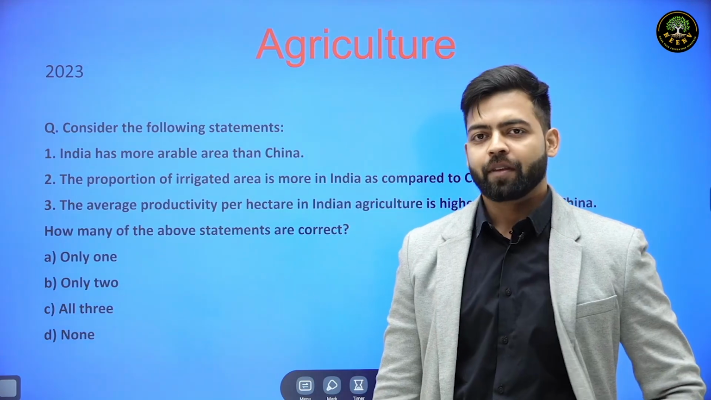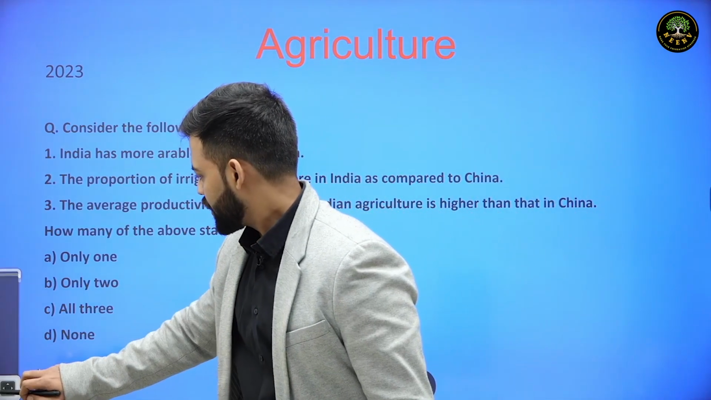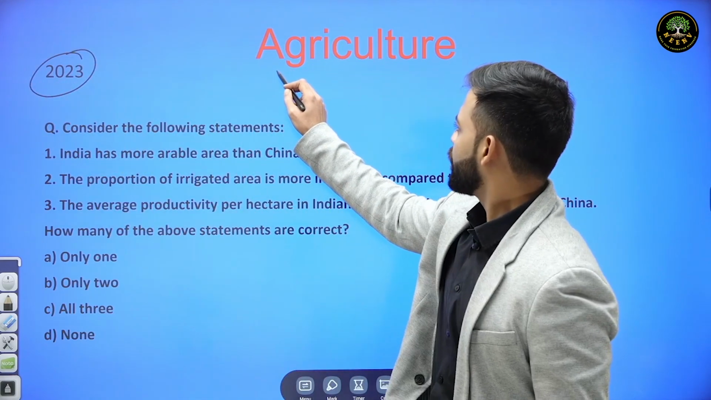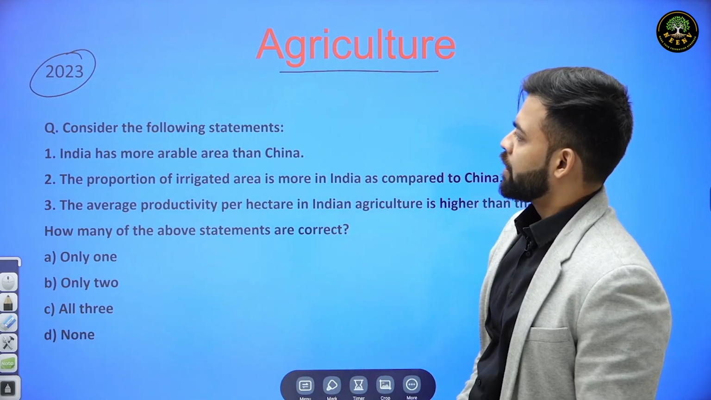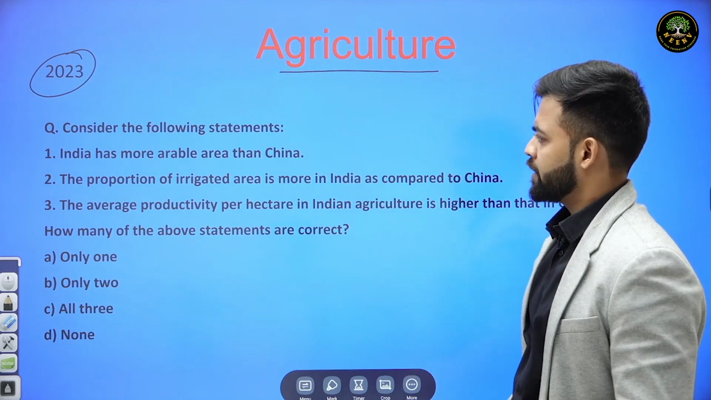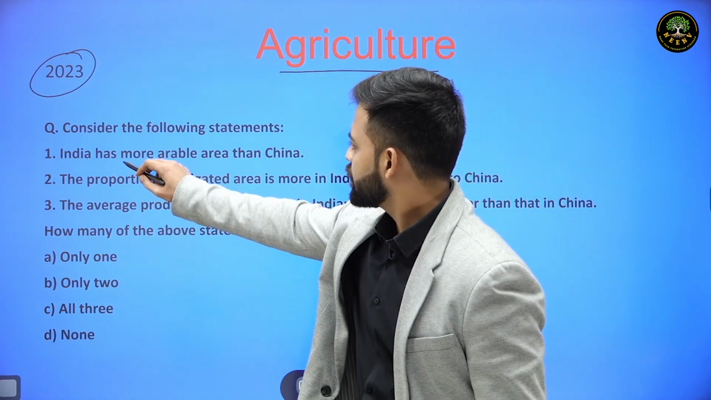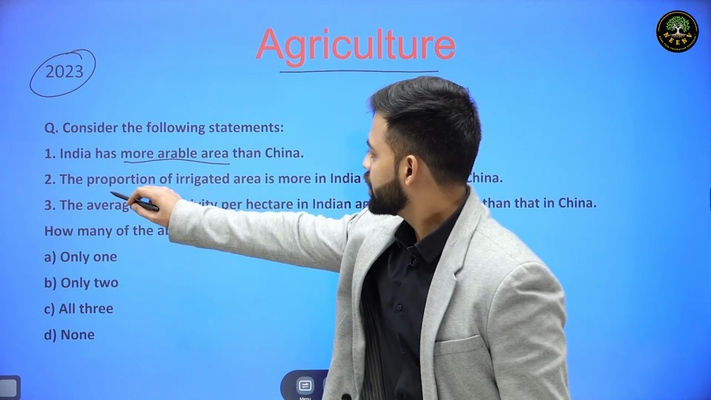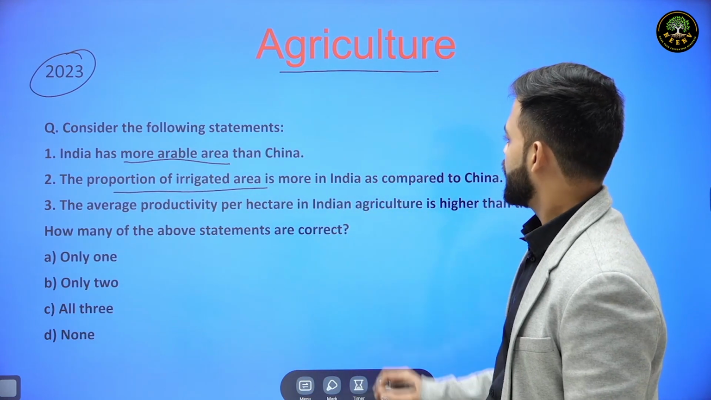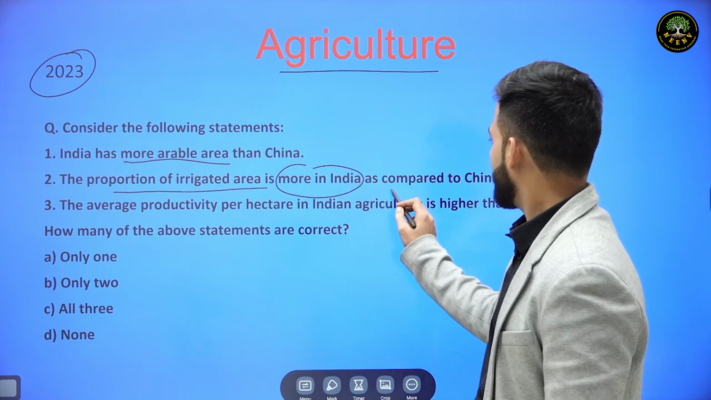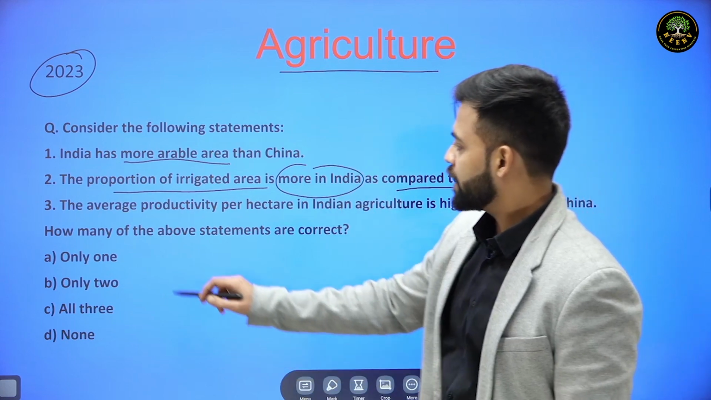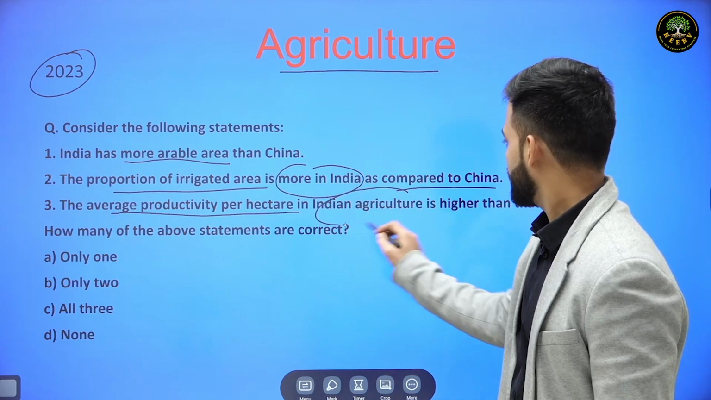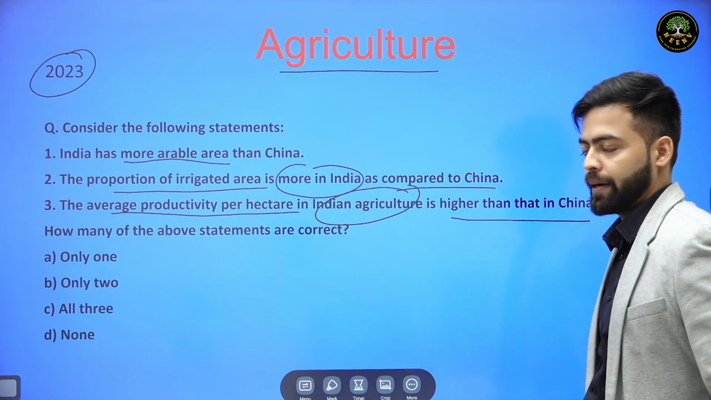Hello and welcome. Let's discuss this question that came in the year 2023 and is related to the topic agriculture. Now the question is, consider the following statements. India has more arable area than China. Second statement, the proportion of irrigated area is more in India as compared to China. Third statement, the average productivity per hectare in Indian agriculture is higher than that in China.